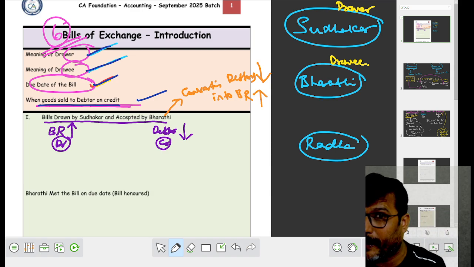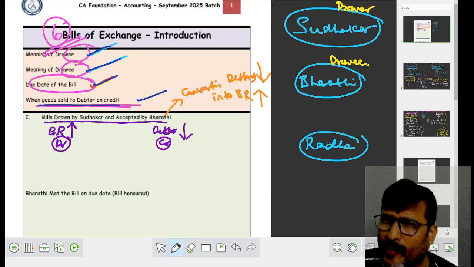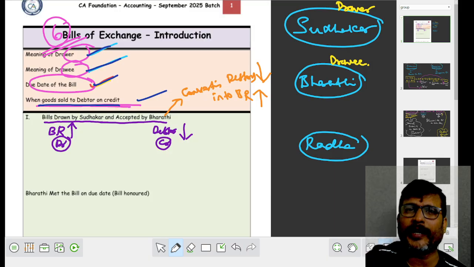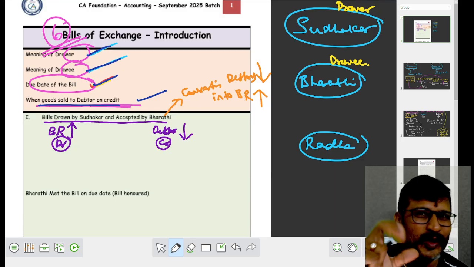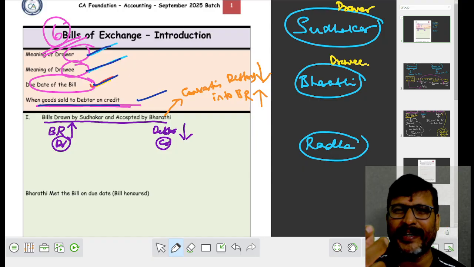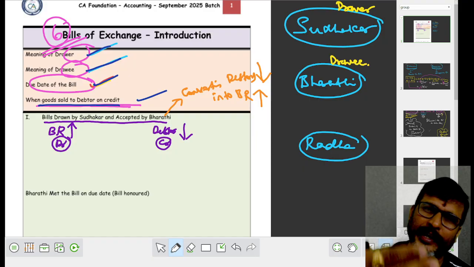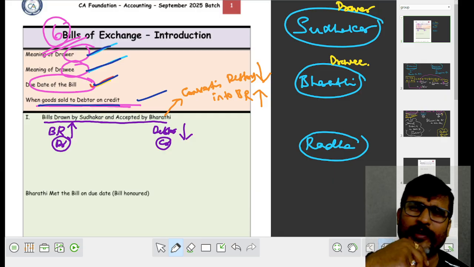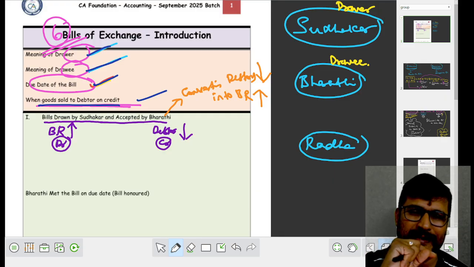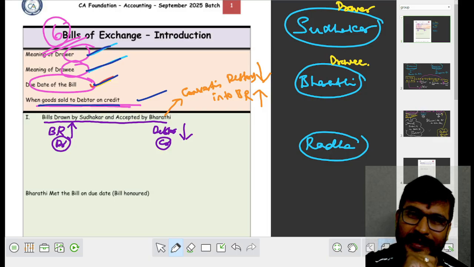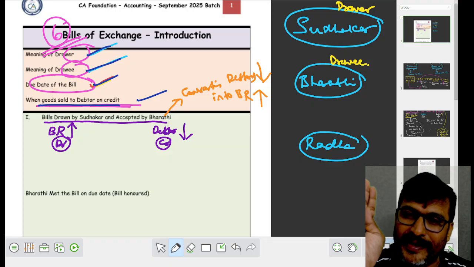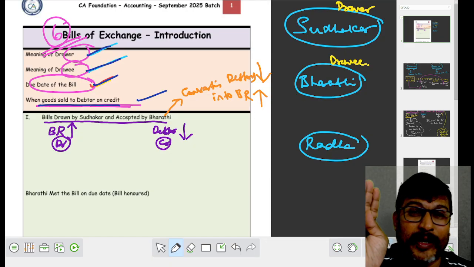Did you understand what I am saying? We are converting the debtor into BR. Sir, why do we have to convert? Because to have documentary evidence. You entered into a rented house. Why do you go for a rental agreement? Because if the owner refuses to repay your advance money, with a written document we can fight in a court of law.